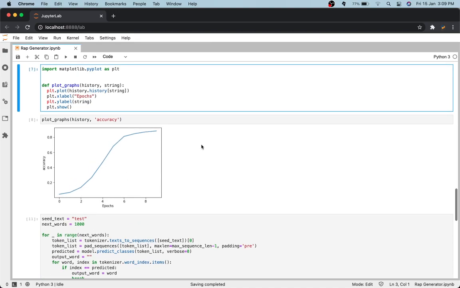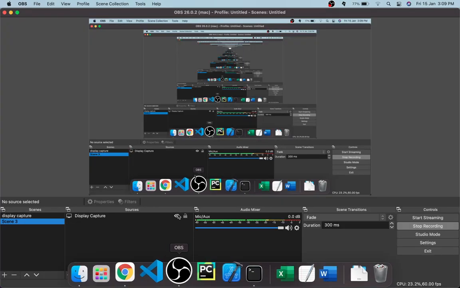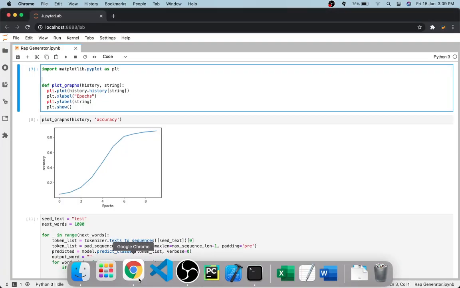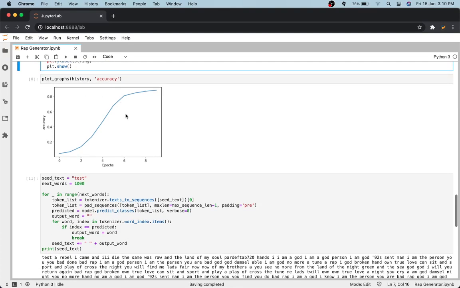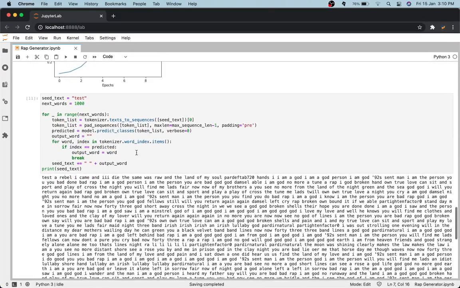Next, just for some visualization, what I have done is plotted all of this on a graph. It is very, very simple. All we do is plot graphs with plt.plot of history.history in the form of a string, and we just give it an x label and a y label and call the show method, and we get this. We can also plot a histogram or a pie chart or anything that you want.